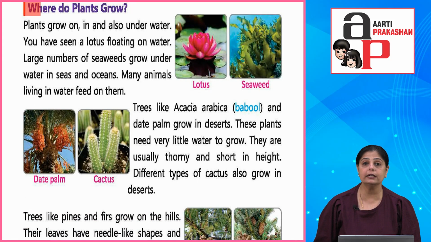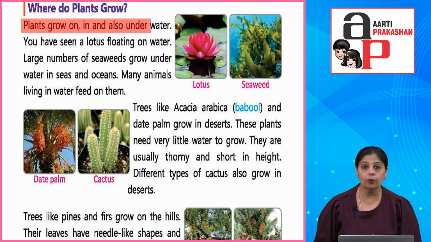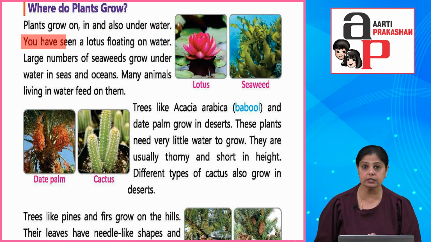Okay, now where do plants grow? Plants grow on or in and also under water. Okay, you have seen a lotus floating on water. A large number of seaweeds, okay, they grow underwater in seas and oceans. Many animals living in water feed on them.